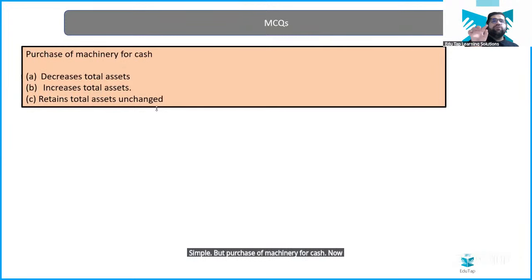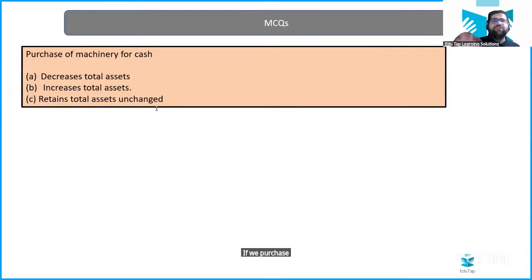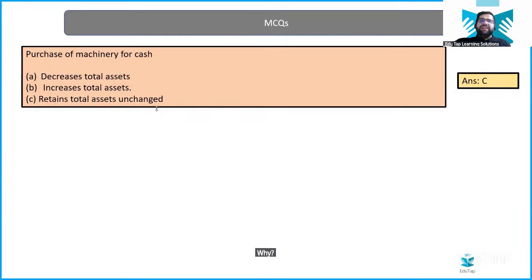Purchase of machinery for cash. Now they will ask you questions like this only in the exam. If we purchase machinery for cash, what will happen? And this is phase one, but they have asked you one question in phase two also in 2024, which I will let you know. Machinery account increases, cash account decreases, which will result into what? Unchanged. Why? Because machinery increased, cash decreased, right? So nothing will happen on the liability side.